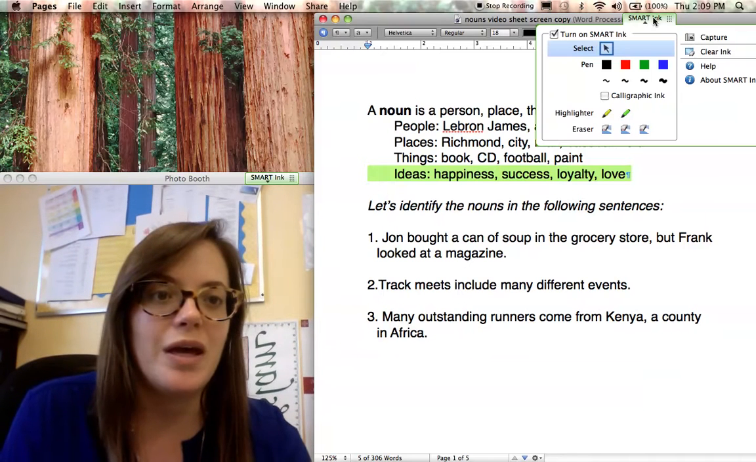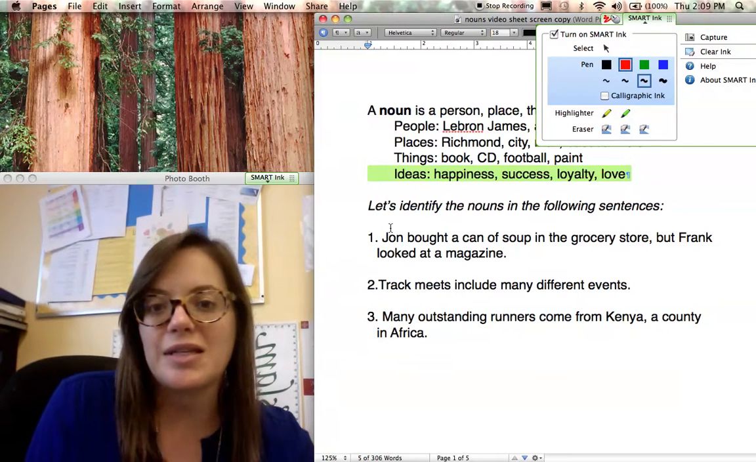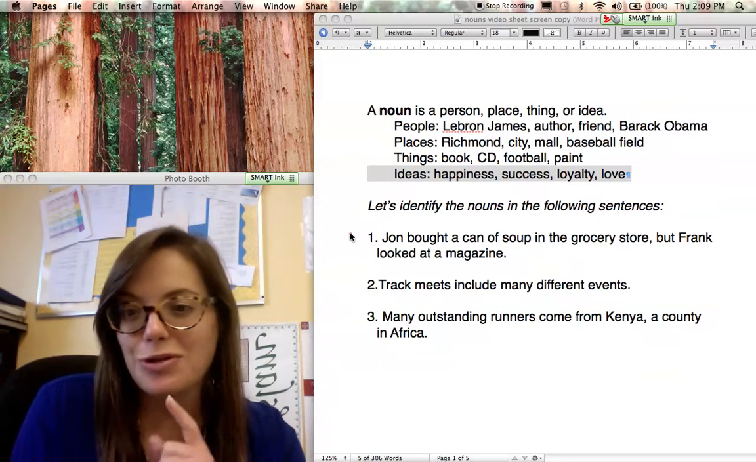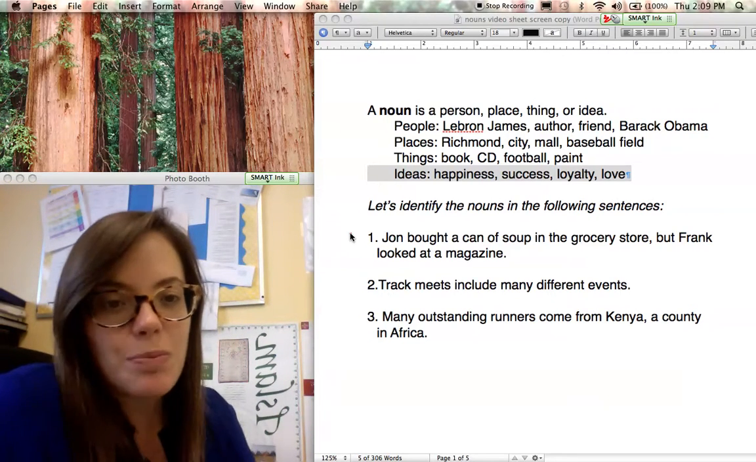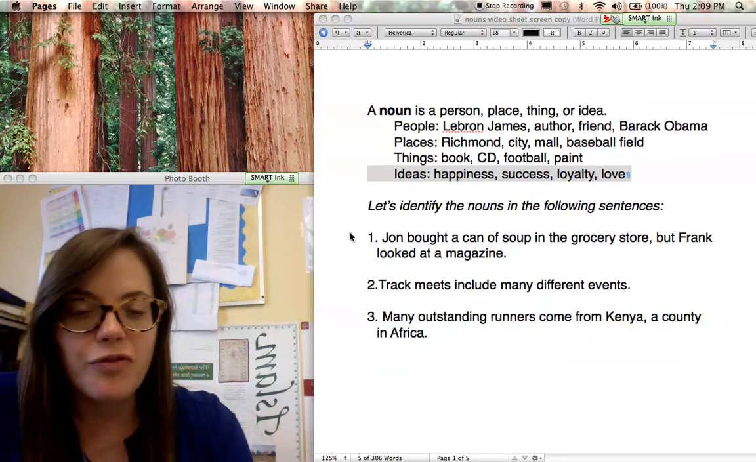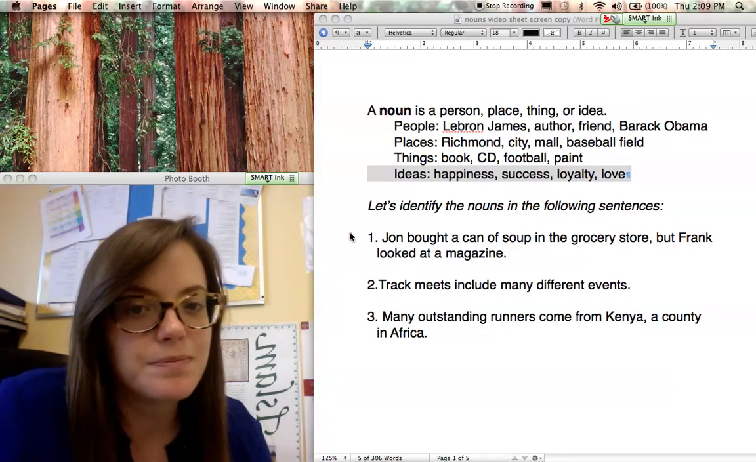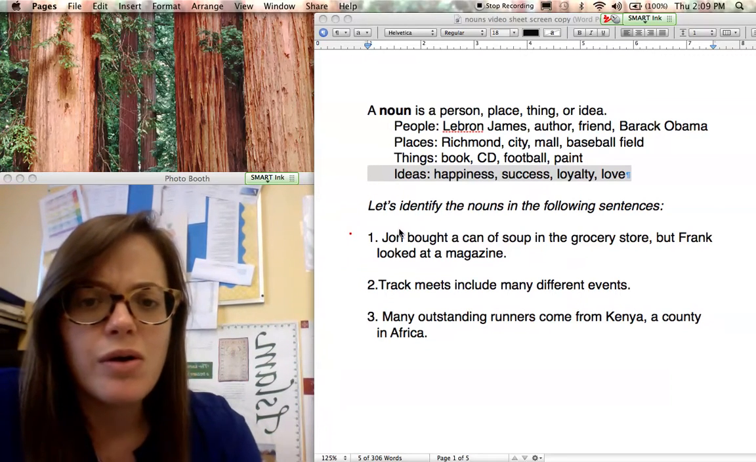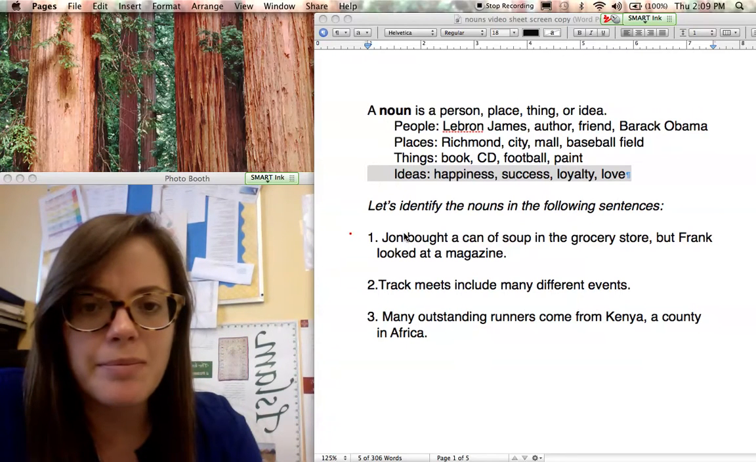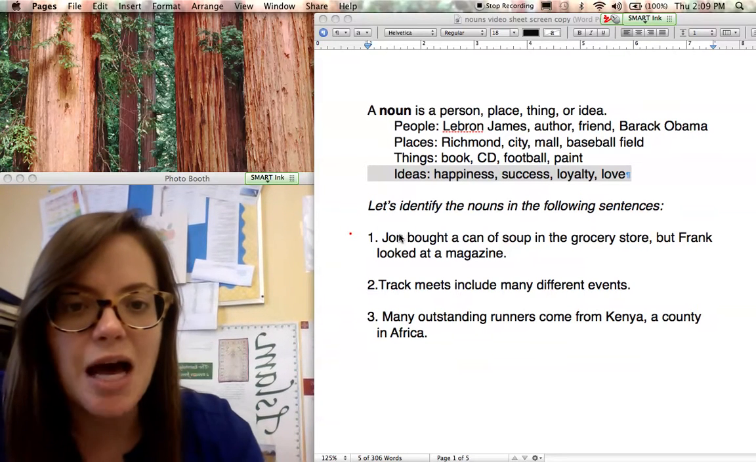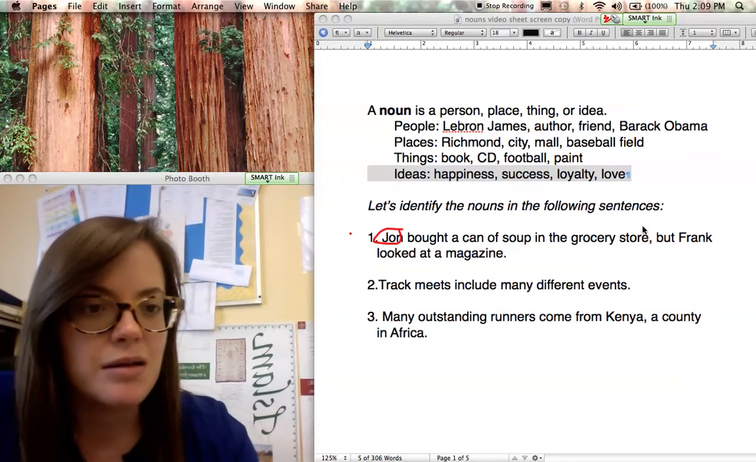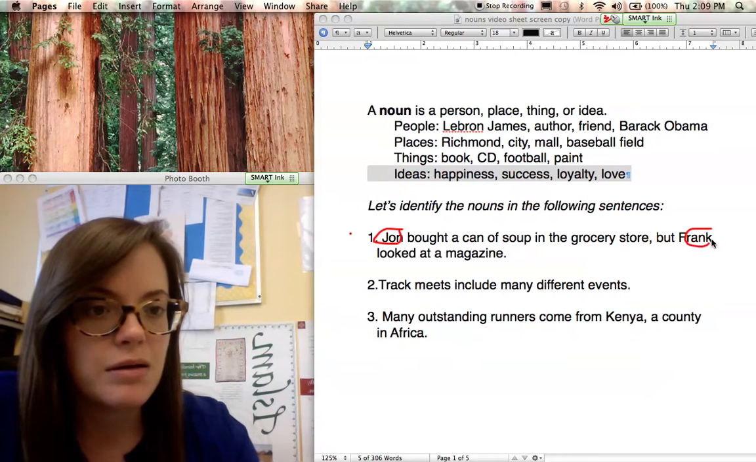And I'm going to just circle all the nouns that I see. And I want you to do the same thing on your paper. So number one, John bought a can of soup in the grocery store, but Frank looked at a magazine. All right, so a few things I want you to do here. We want to look for people, places, things, or ideas. So I see a couple people. I see John and Frank.